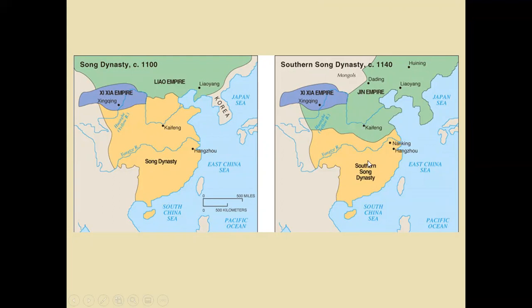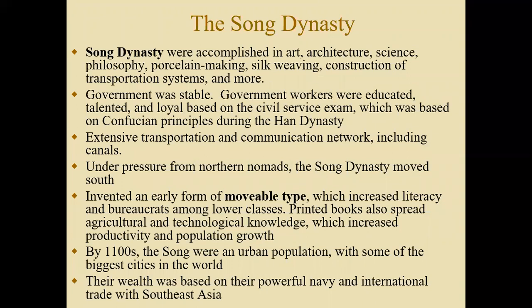And ultimately, the Song Dynasty will completely disappear by the year 1274 once the Mongols invade China and continue to take more Chinese territory away from the Song Dynasty. So the Song Dynasty, of course, their main belief that dominated their way of life continued to be the native Chinese belief of Confucianism. So the focus on proper Chinese behavior, on respecting your elders, on having filial piety, also known as devotion to your family and devotion to your elders, continued to be a focus point in China during this time.